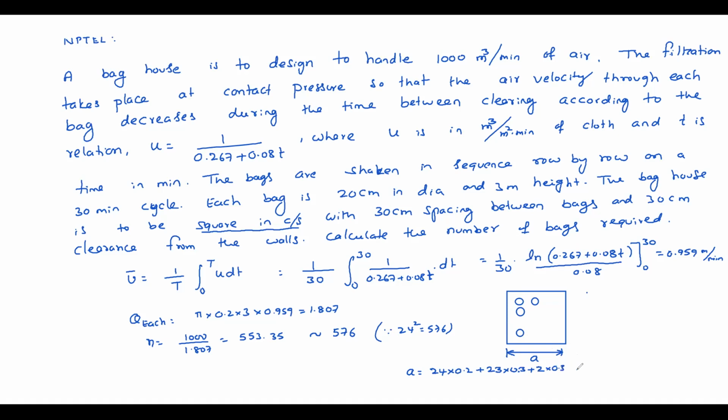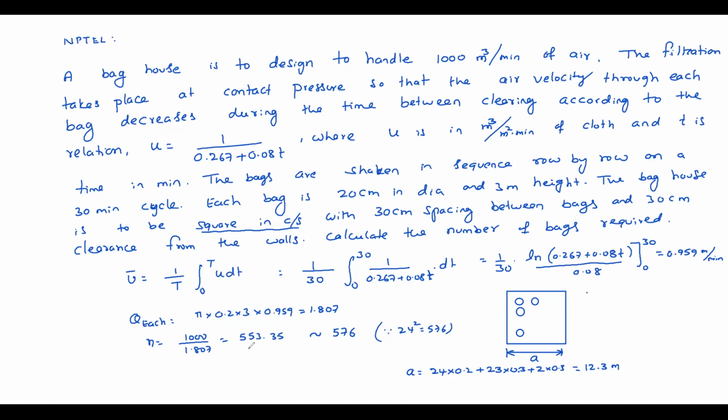Which is equal to 4.8 plus 6.9 plus 0.6, which is 12.3 meters. So the square room size required is 12.3 by 12.3.